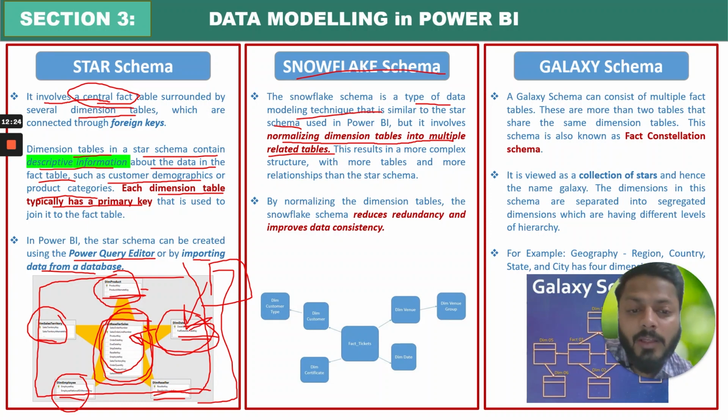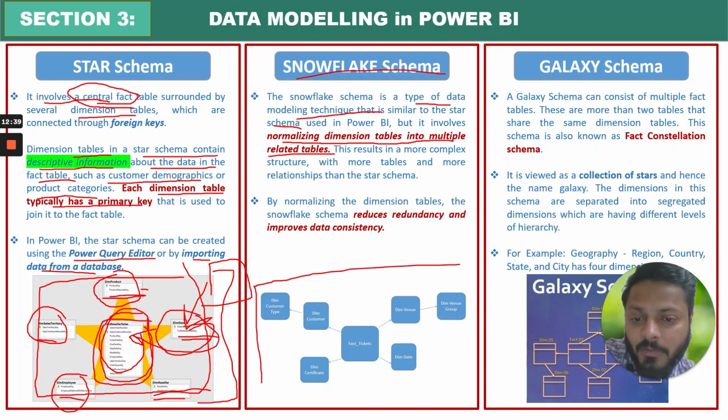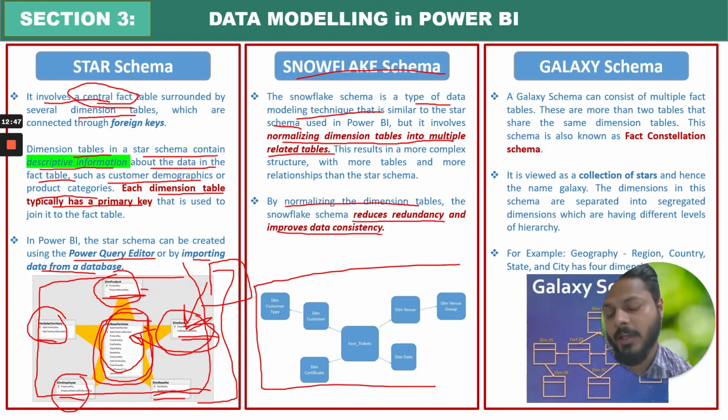So there would be one dimension table which is connected with another dimension table which is now connected with the fact table. So there would be an indirect relationship, right? So this is how the snowflake also looks like. This is why the name is snowflake, right? By normalizing the dimension tables, the snowflake schema reduces redundancy and improves the data consistency, right?